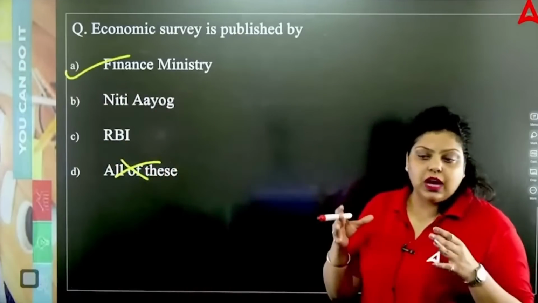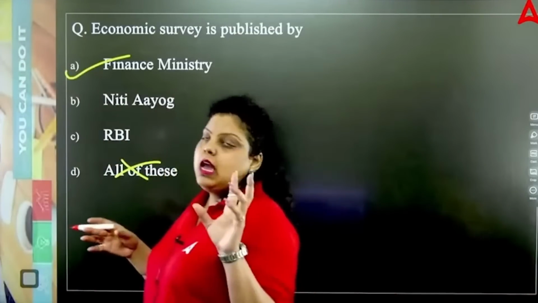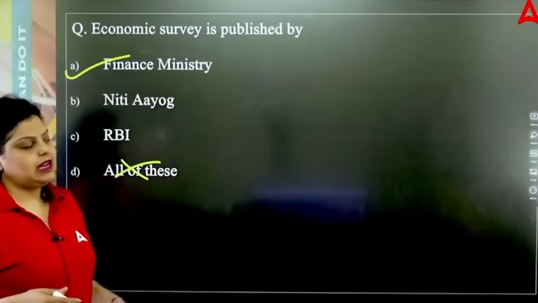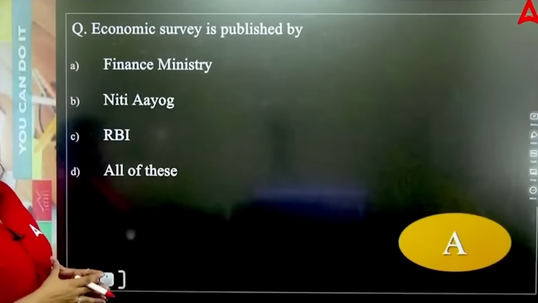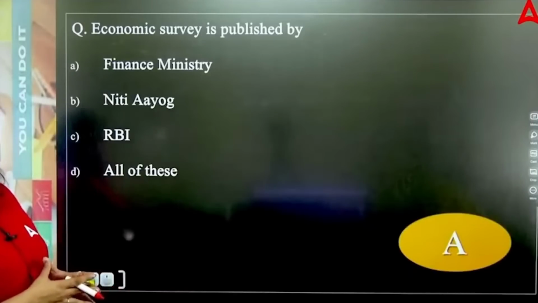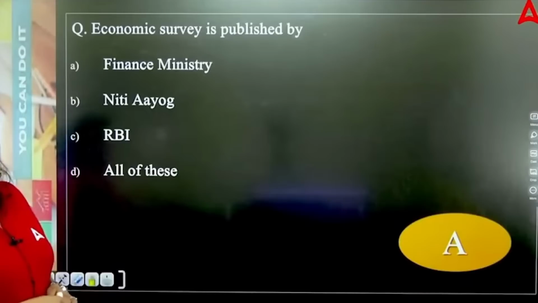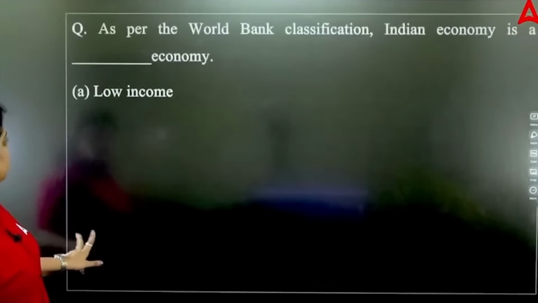So the budget and the economic survey both are presented by the Finance Ministry, and the Finance Minister will present that actually, and the economic survey will cover the study on the economy that we have done. Clear? Next. Next question we are talking about, as per the World Bank classification, Indian economy is a dash economy.